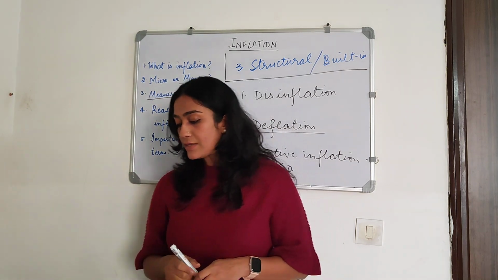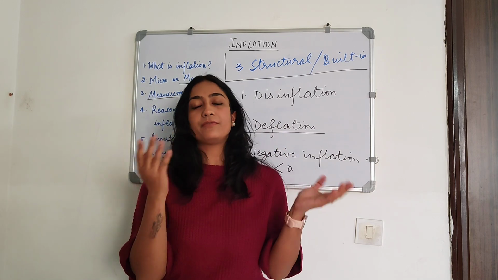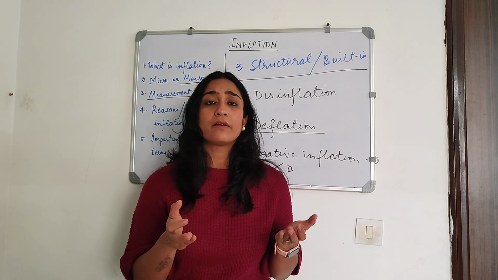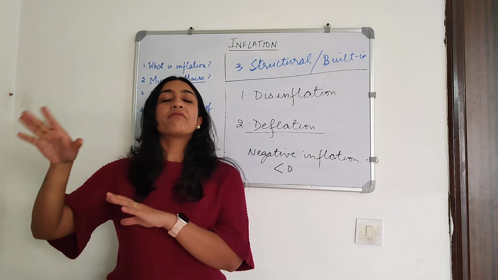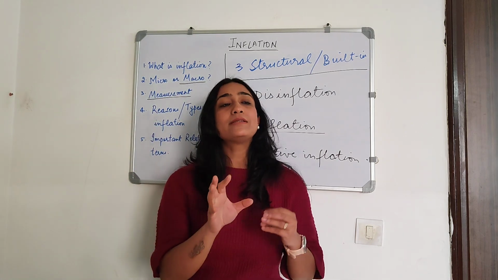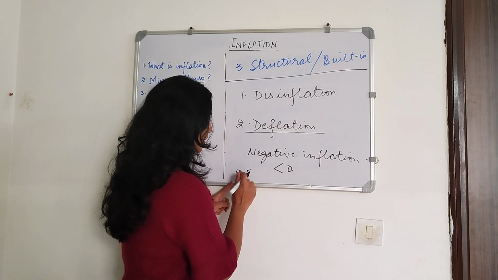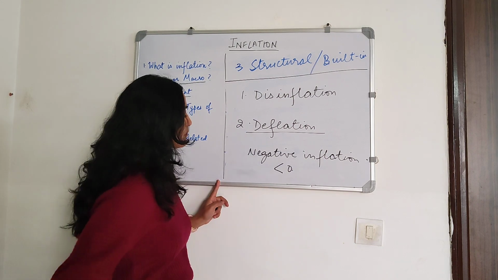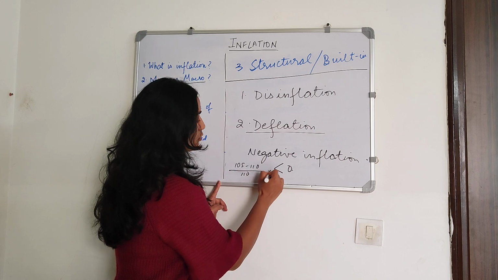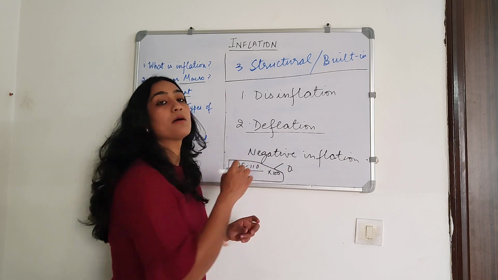So if last year your CPI was say 110, and this year or over a period of time it's going below that, say 105, then using the formula (105 minus 110) upon 110 into 100, you will see that this number comes out to be negative.